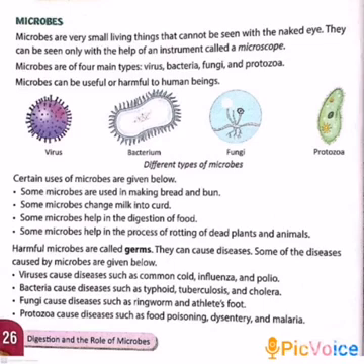Okay, next, bacteria. Bacteria cause diseases such as typhoid, tuberculosis and cholera. Then fungi. Fungi cause diseases such as ringworm and athlete's foot. Then the last one, protozoa. Protozoa cause diseases such as food poisoning, dysentery and malaria.